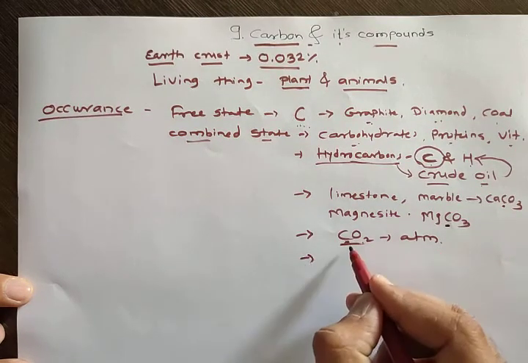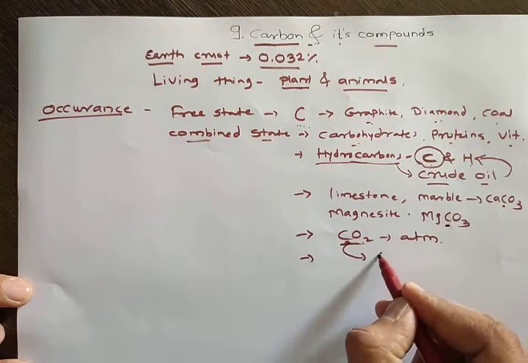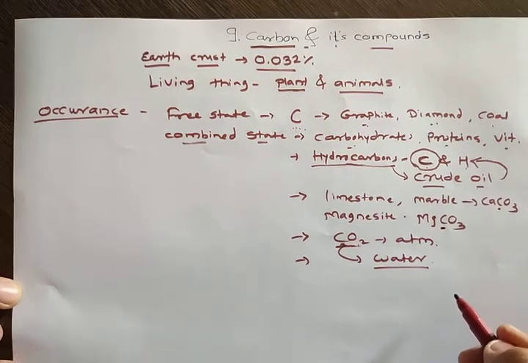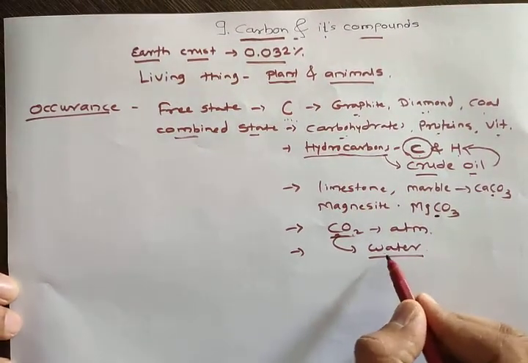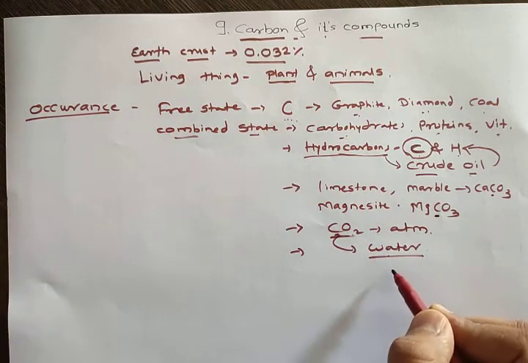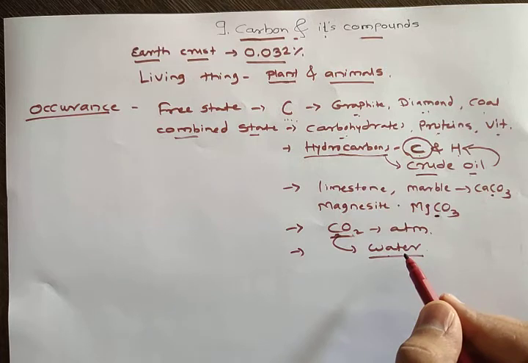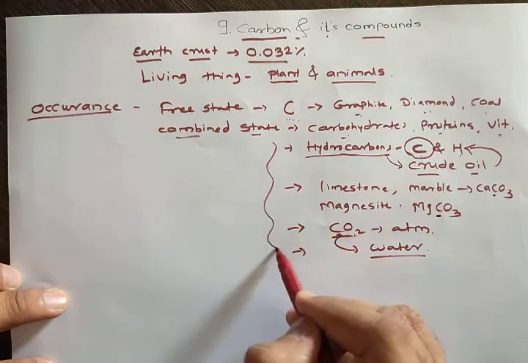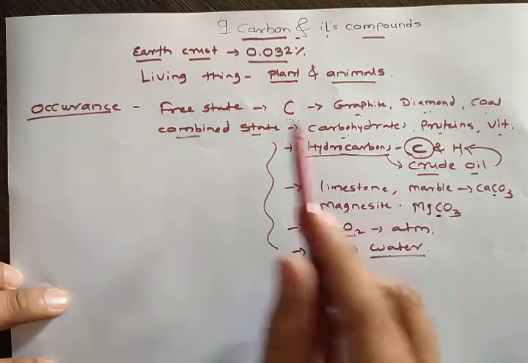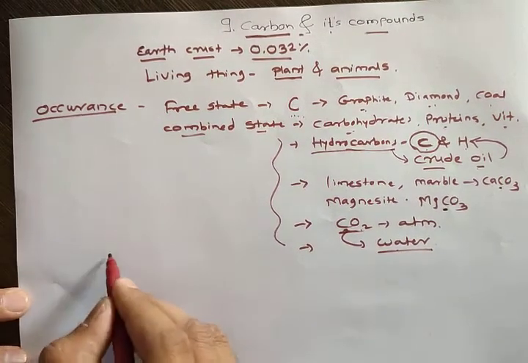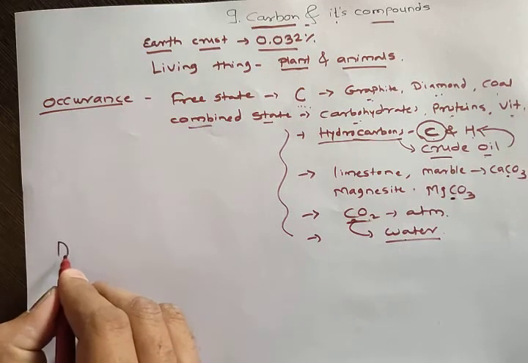Then the CO2 gas is soluble in water, so in natural water, that is in the oceans, in the rivers, in the lakes, the water contains dissolved carbon dioxide. And when carbon dioxide dissolves in water, it forms carbonic acid, so there also carbon is present. This is the very short introduction about the combined state and free state of carbon. Then we will study the very important part of this chapter, that is allotropes.